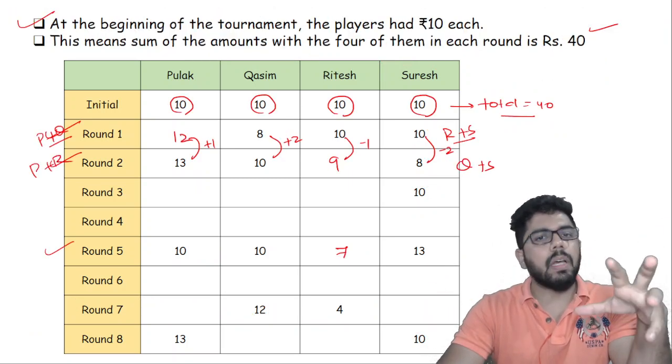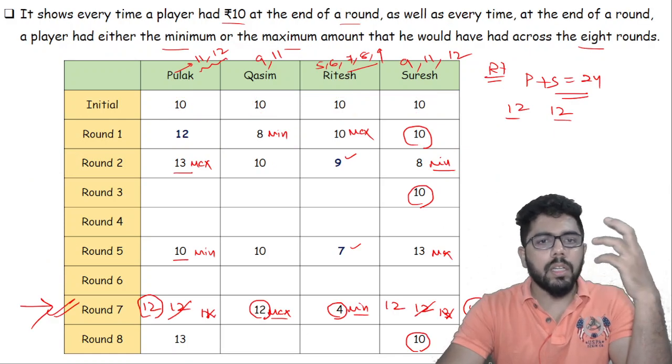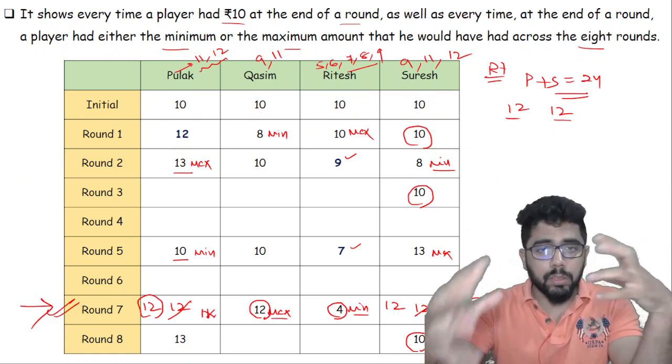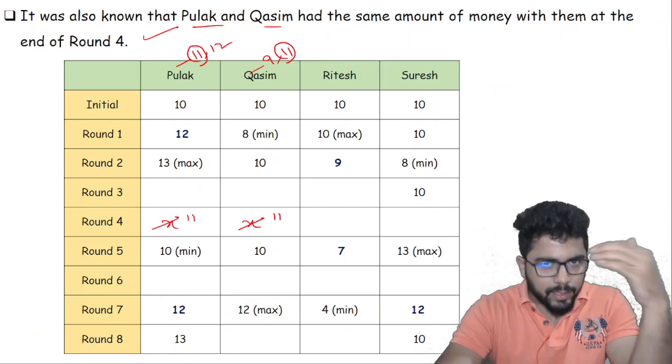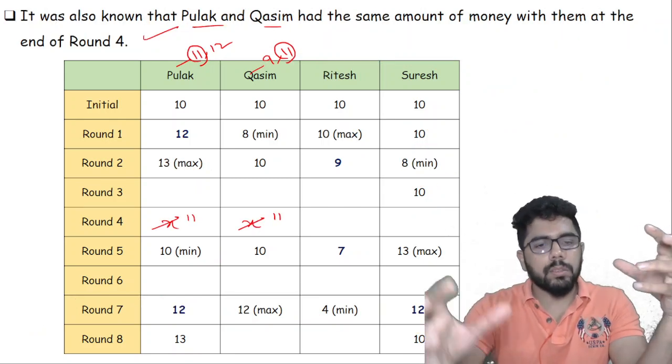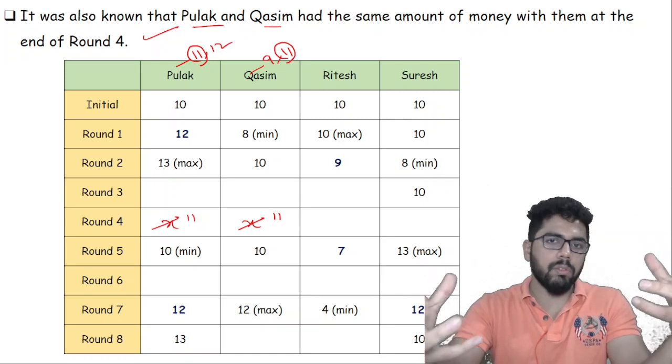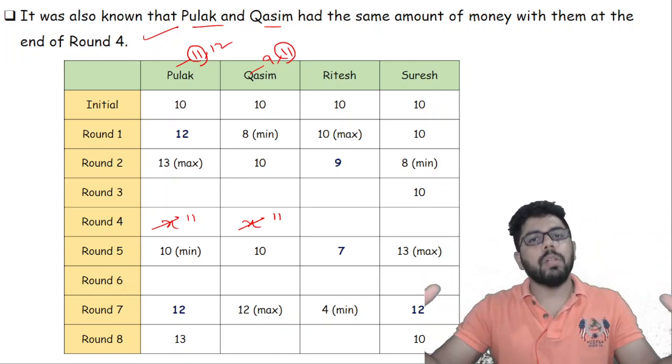So we filled up some values from there. Then the minimum and maximum value is given. So what are the possible values for each of the players in each of the rounds? Then gradually build upon that, what can be the cases? Pulak and Kasim were equal, so the only possible value is 11. So slowly the set will open up to you.